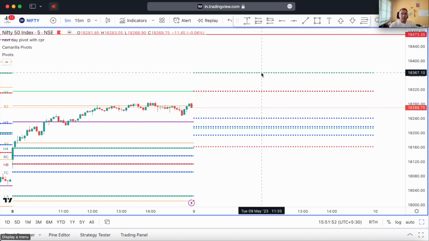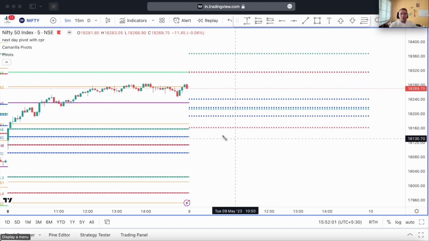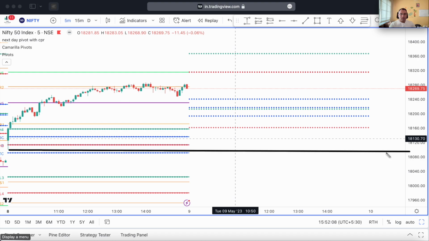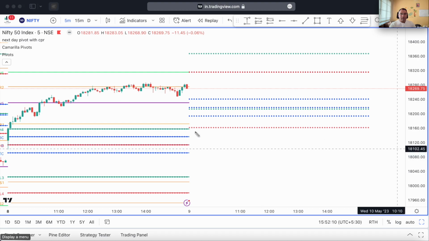Now this is the H4. Any open above the H4, that is above 18,367, you can find a trade above this level. And if tomorrow Nifty opens below this particular level, that is below the CPR, then this area is going to act as a strong support for price. Okay, so you have to be very careful if Nifty opens below this particular level tomorrow. Be very careful trading that level.